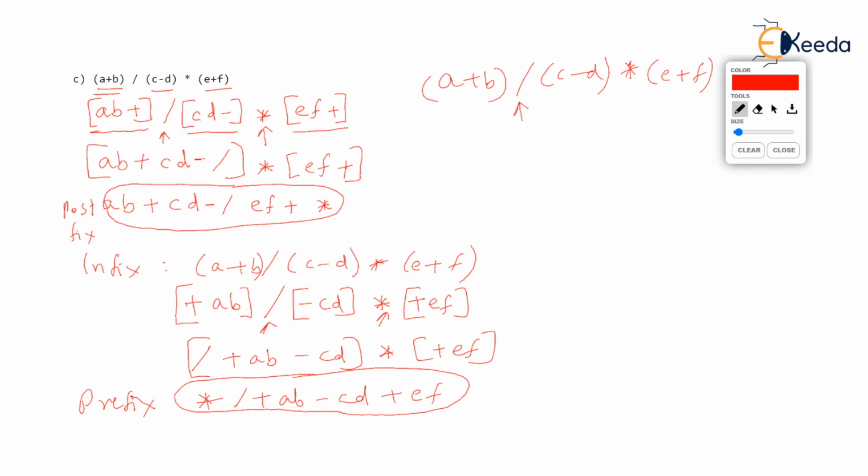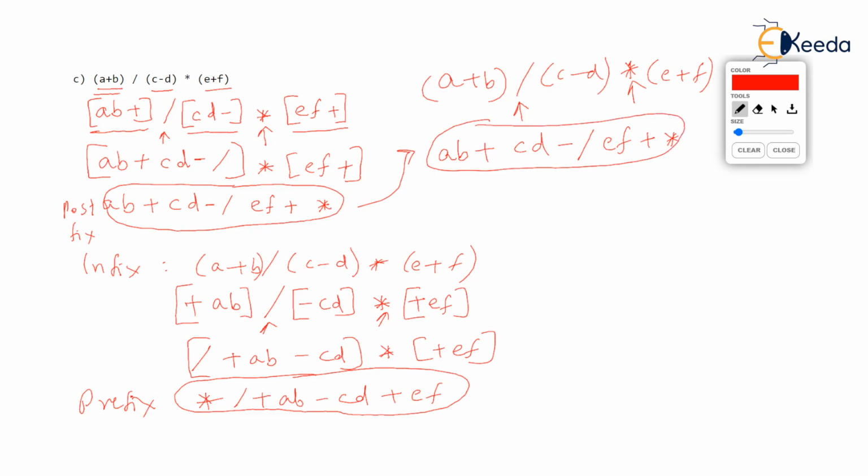Oh, no, multiplication should not be done. I should first solve the bracket. And all brackets are hidden everywhere in the infix. But you see the postfix equivalent. So interesting that postfix notation does not have any hidden brackets at all. And you don't have to bother about whether I should apply an operator first or not.